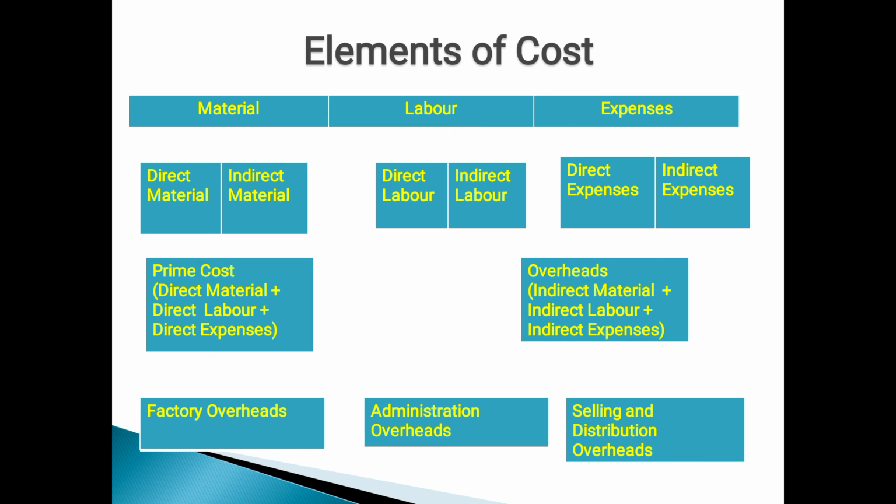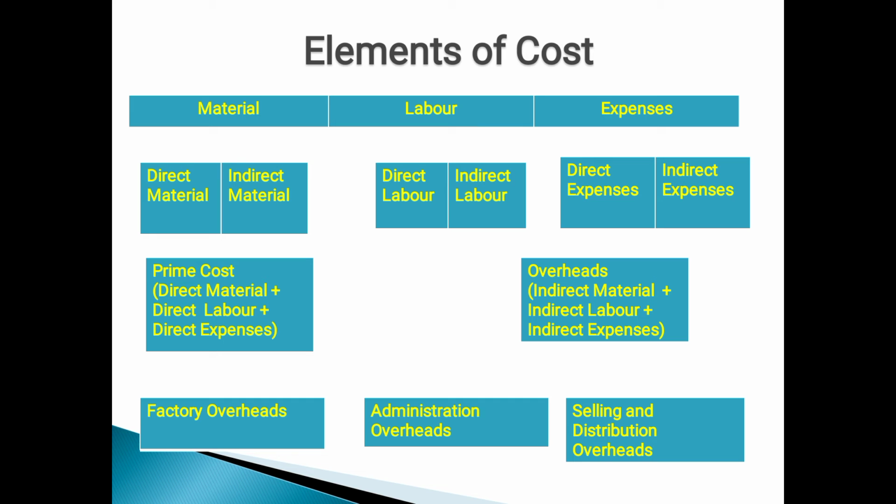The mere information provided by cost accounting is not enough for meaningful decisions, so the classification of cost is a must. So here I am going to explain the elements of cost. What are the elements of cost? If we take into account a particular cost of a chair or cost of a table, it includes the cost spent towards material, labor as well as expenses.